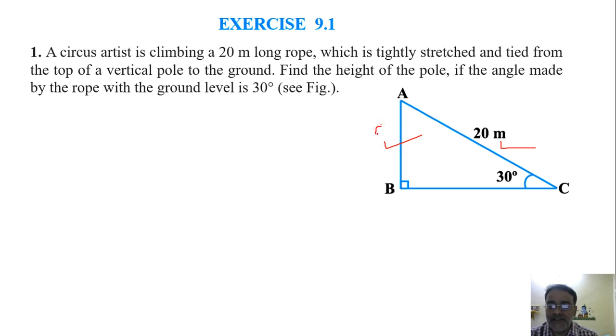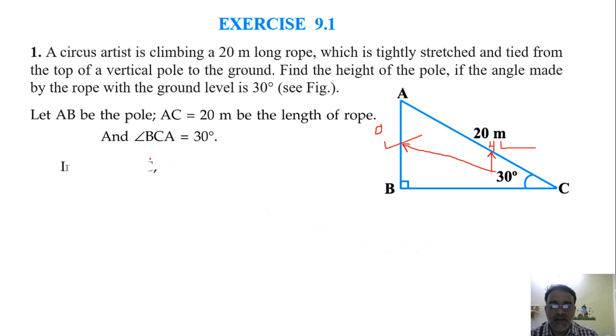This is the opposite side with respect to this angle, and this is which side? Hypotenuse. So which trigonometric ratio is related with opposite and hypotenuse? Sin theta, right? Fine. So in this right triangle, sin 30 degrees equals opposite by hypotenuse, so AB upon AC.